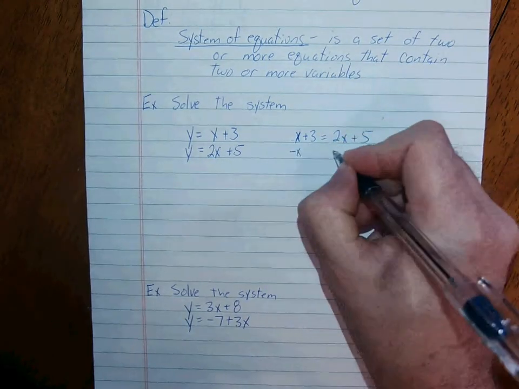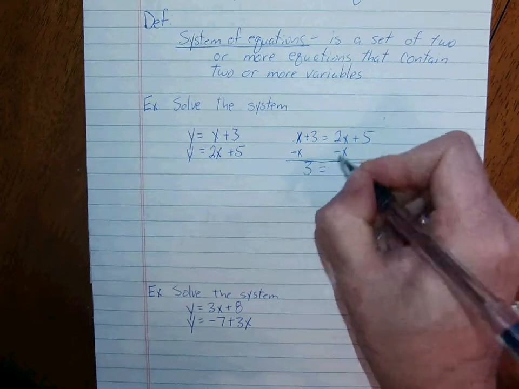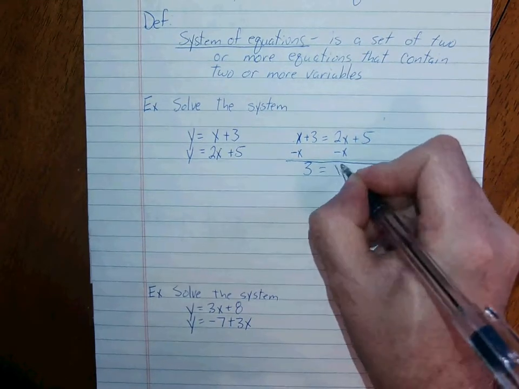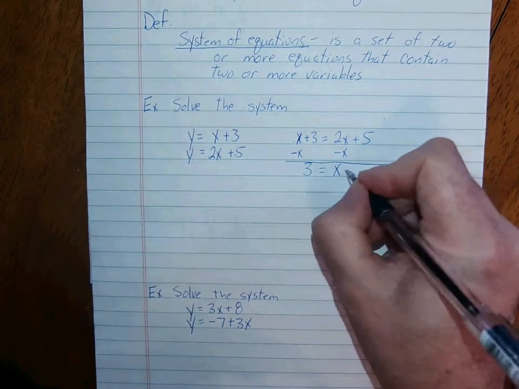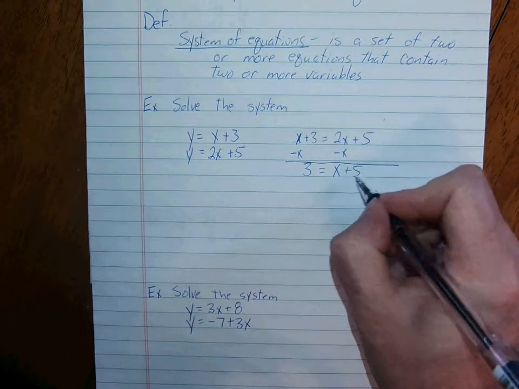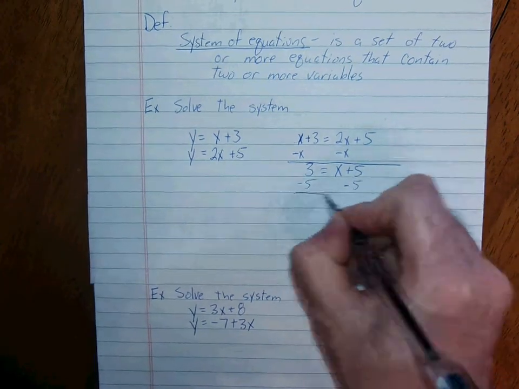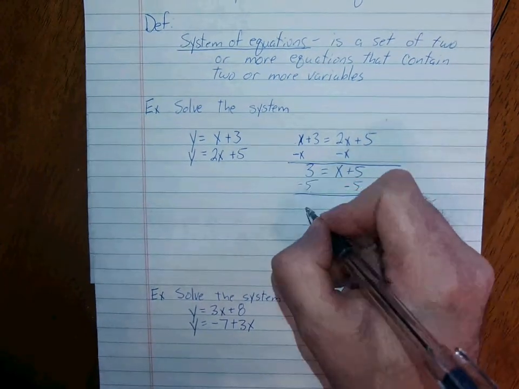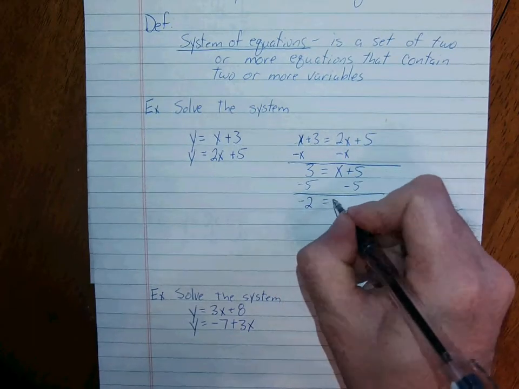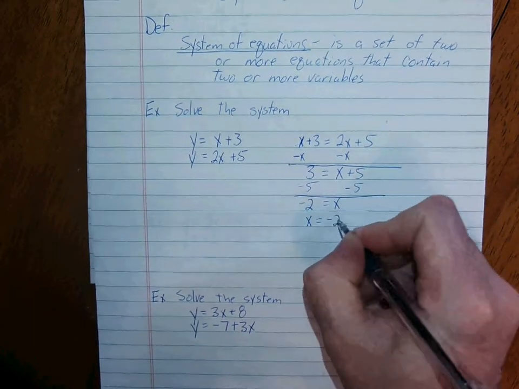So I'm going to subtract that from both sides. It leaves you with 3 equals 2 minus 1 is 1, and you can put the 1 there if you want. Then our final step is to get the variable all by itself, so we subtract 5 from both sides. You have 3 minus 5, which is negative 2, equals x, so x equals negative 2.